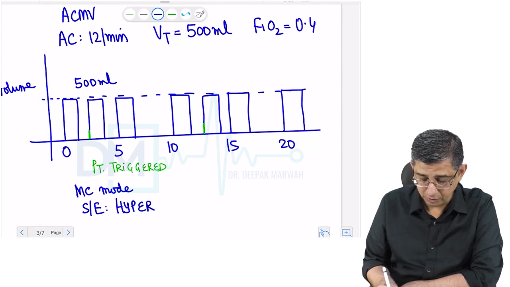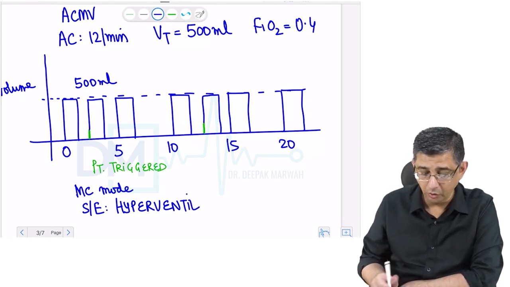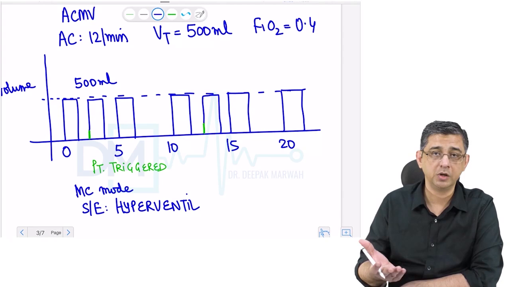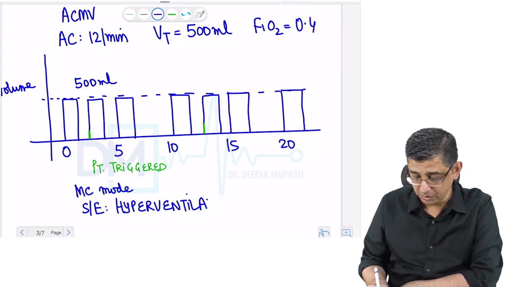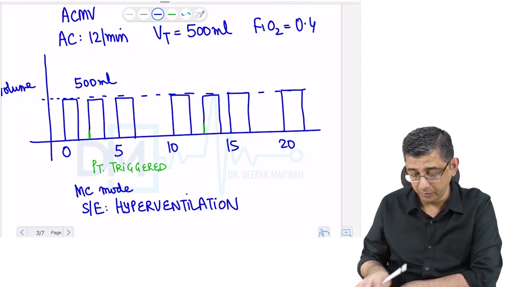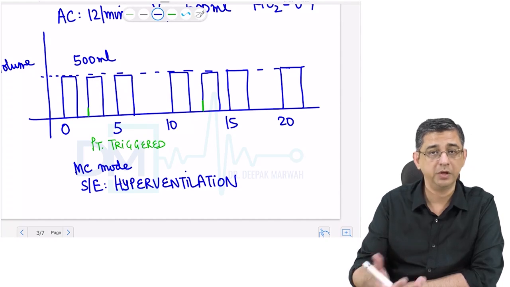In fact, this is the main MCQ because of which I've gone into the discussion, because when you read the table in Harrison for the various modalities of ventilation, in all modalities it is written hypoventilation as a side effect. That is mainly because of the asynchrony between the patient and the ventilator. It is only with assist controlled mechanical ventilation that hyperventilation can occur in the person as a side effect. That is because the ventilator is assisting the patient in breathing.